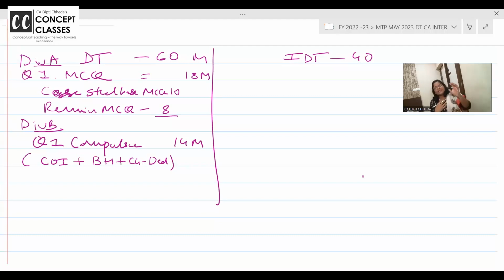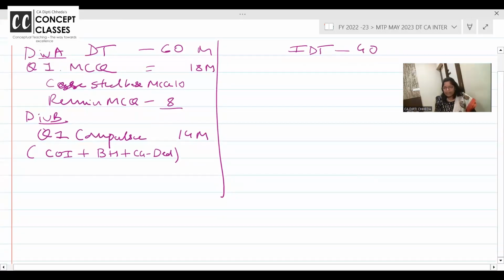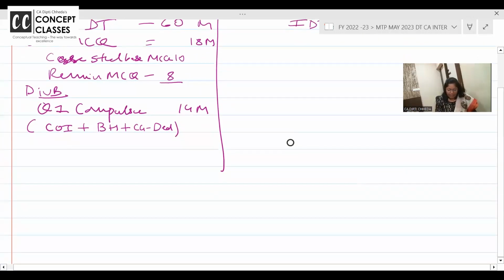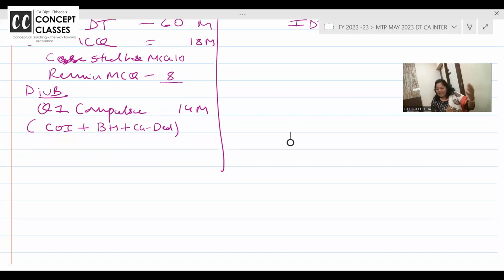Same way TDS, they will give you 4 cases. At what rate TDS will be deducted and all, you need to answer. Okay? So, question number 1 is compulsory, 14 marks. Computation of income you have to do. And when you compute the income tax liability, 2 added flavors are either they will give you agricultural income, or another thing they can give you is deductions detail.